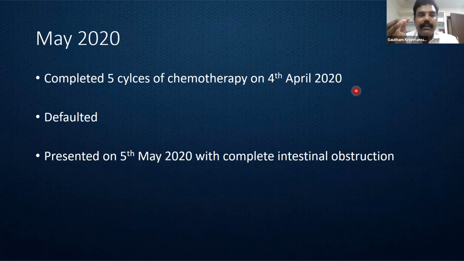But the patient, after receiving 5 cycles in April, defaulted. He didn't come for the 6th cycle. So when he presented to us on 5th May, that is almost a month after the last chemotherapy, he presented with complete intestinal obstruction.